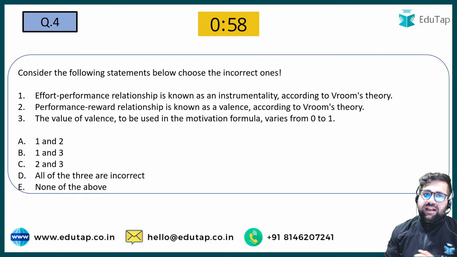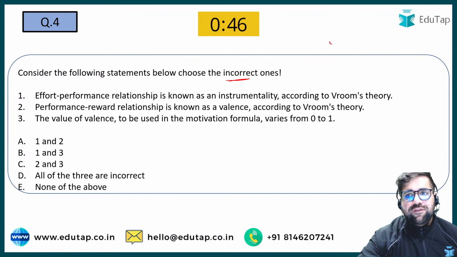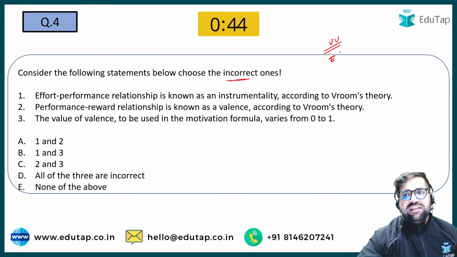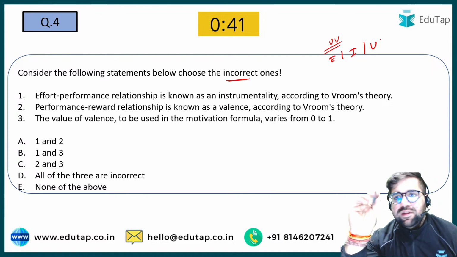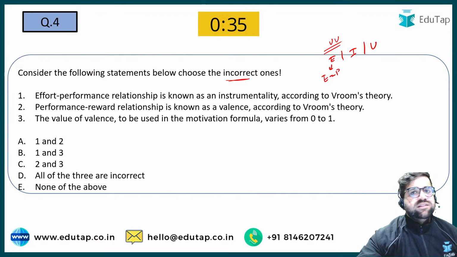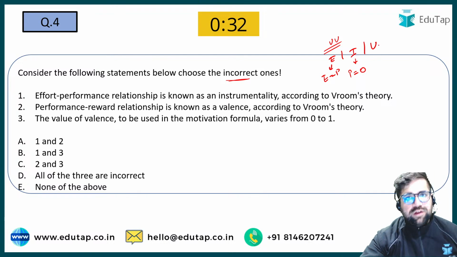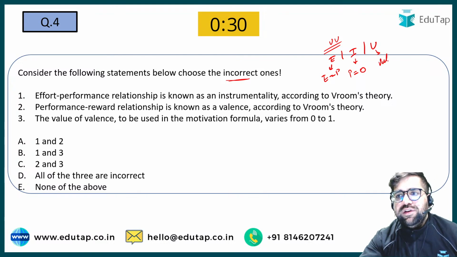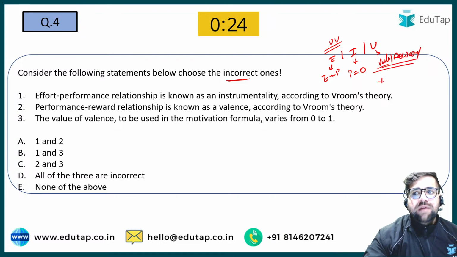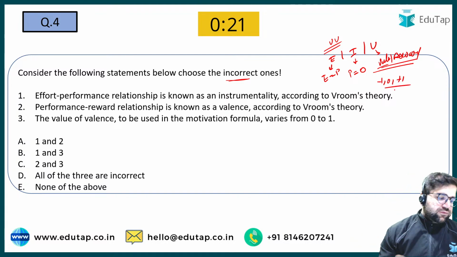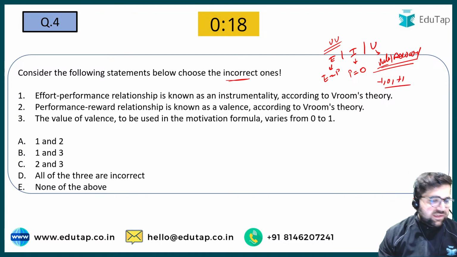Question number 4 has been taken from your Victor Vroom expectancy theory. Now consider the following statements below and choose the incorrect one. Whenever we talk regarding Victor Vroom theory, there are 3 elements: expectancy, instrumentality and valency. Expectancy links your efforts to performance, instrumentality links your performance to outcome, and valency links your values, or the total final reward. Valency can have 3 values: -1, 0 and +1, right? So this is what Victor Vroom theory is all about. Now try to answer this question.